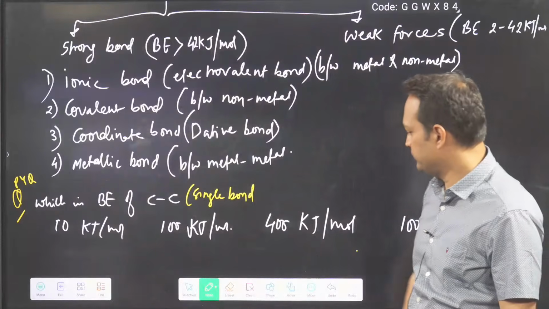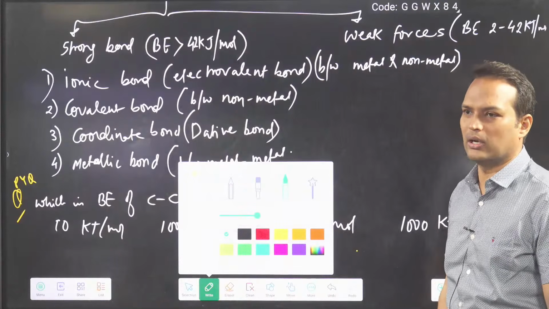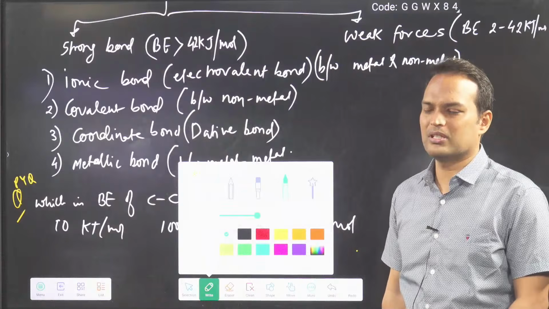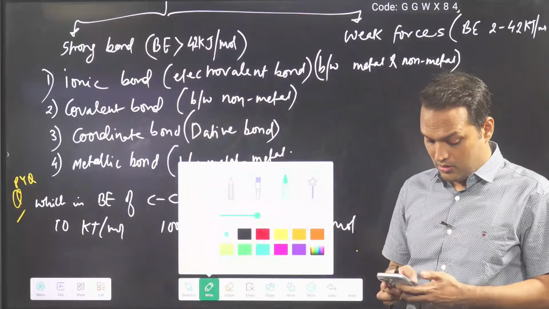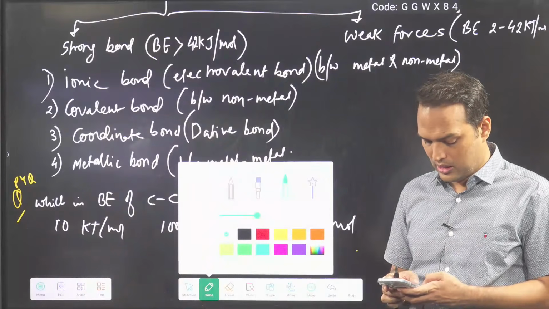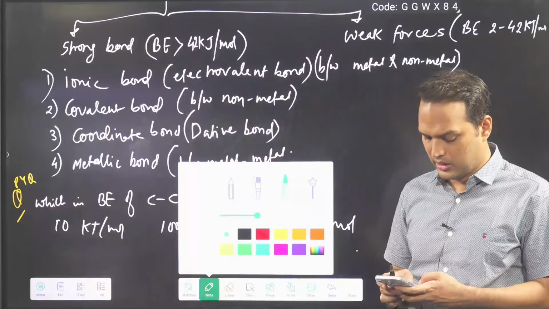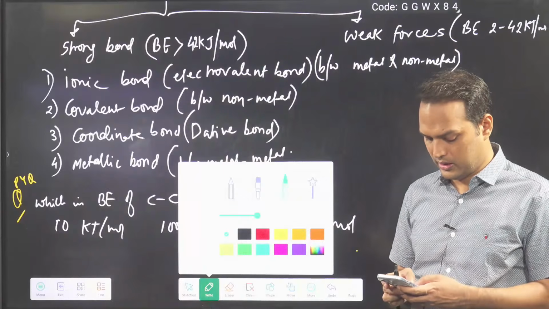What will you say? You can Google it, no? Sir, how much energy is there in a carbon single bond? Okay, I will also show you. Carbon single bond energy.